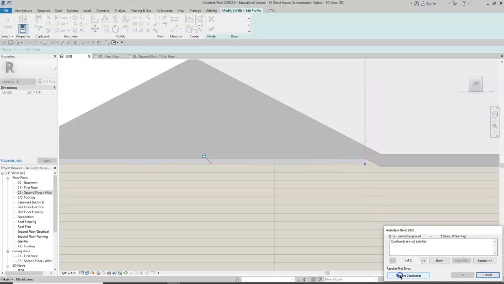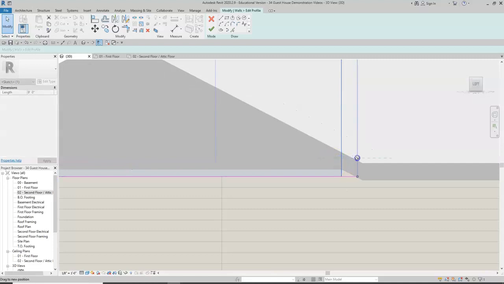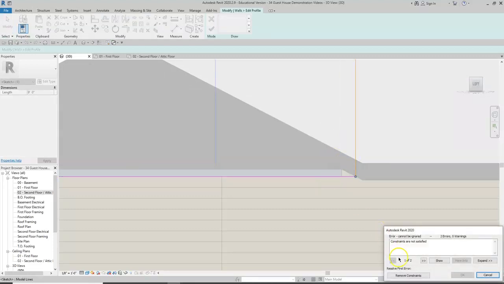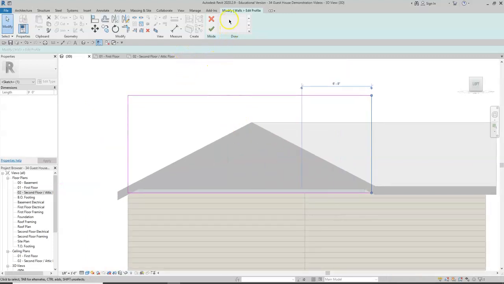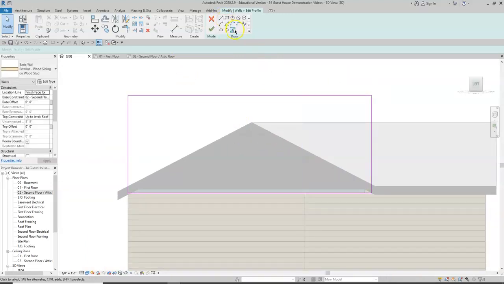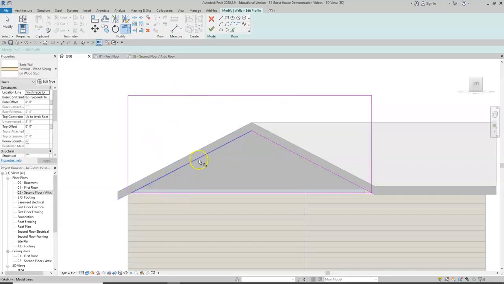So we're going to remove the constraints for that. It's okay if we remove the constraints. We're going to move this wall over a little bit as well so that it intersects. We can remove constraints, not a problem. We will pick lines and pick those same bottom 2 lines of the roof. We will trim the corners together, so trim, trim, and trim, trim.